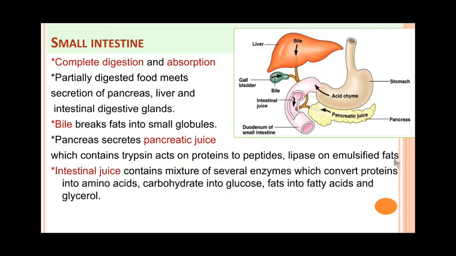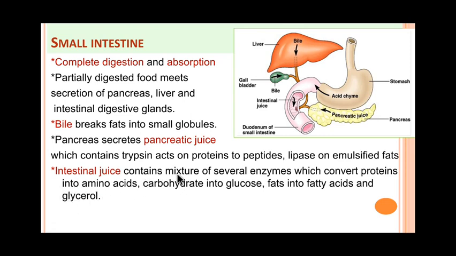Next, in the small intestine complete digestion and absorption occur. For this it receives the secretions of the pancreas, liver and a number of digestive glands. The secretions of all these digestive glands are the intestinal juices.